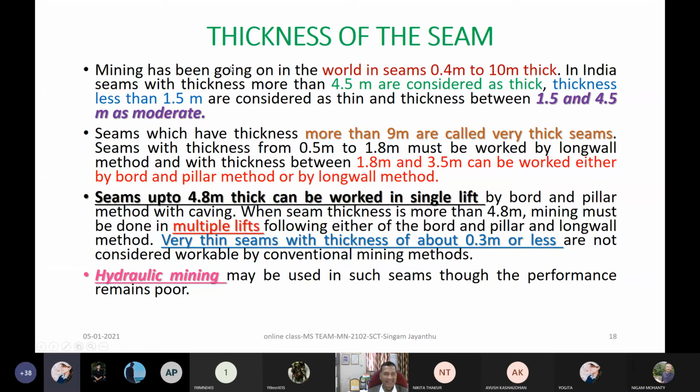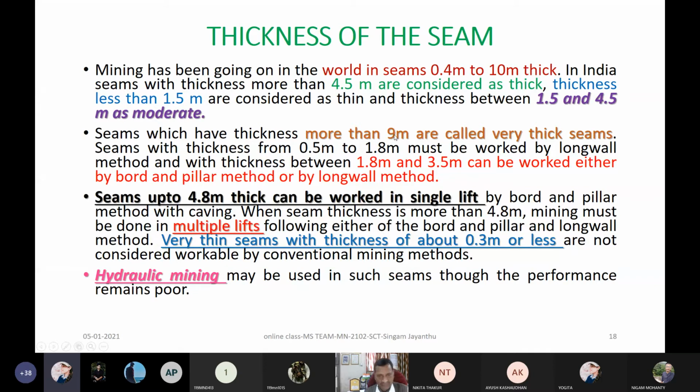Then generally, thickness less than, in some books we write 1.2 meter, is considered very thin, and thickness between 1.2 or 1.5 to 4.8 is moderate in general, and in our country we can say 1.2 to 4.8 in that way. Now seams which have thickness more than 9 meter are called very thick seams. There is some reason for this.